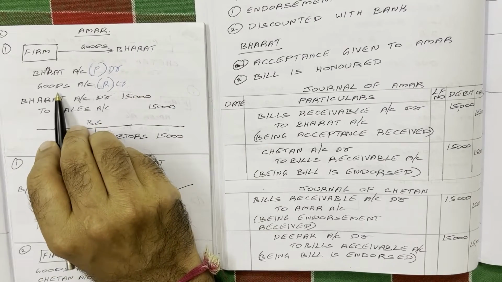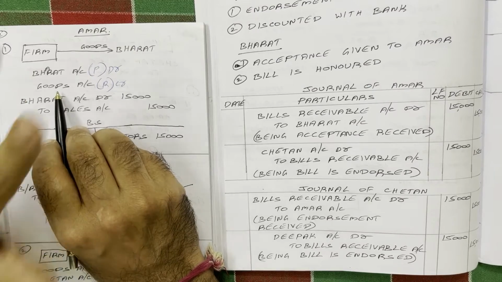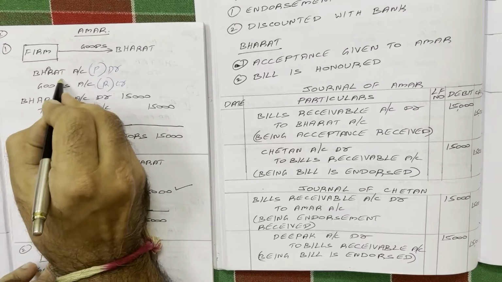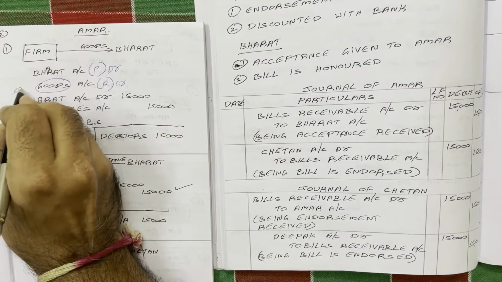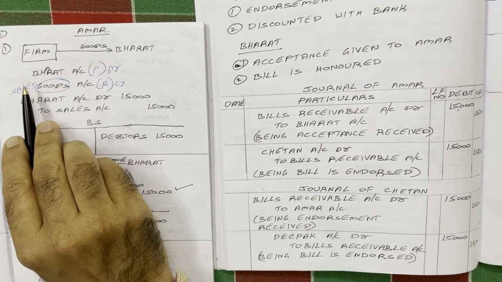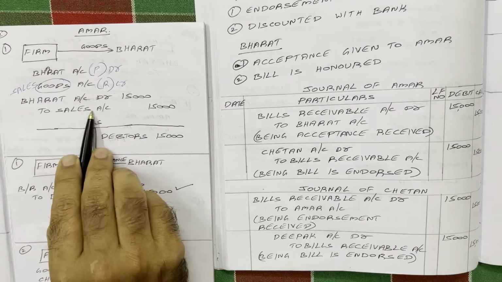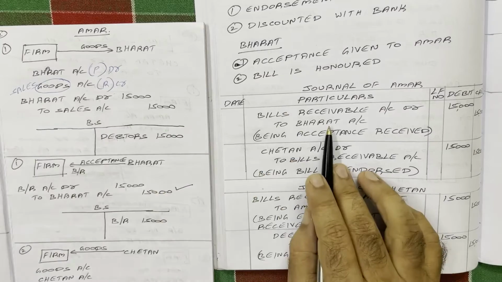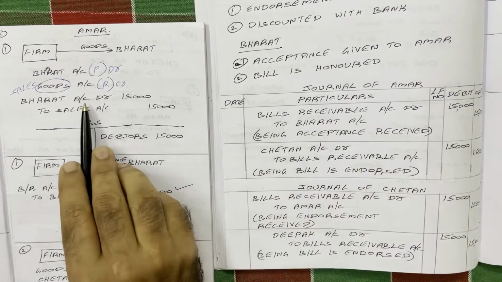The word goods comes in four cases: purchase, sale, purchase return, and sales return. So for more clarity, instead of the word goods, we should write the transaction name. We sold goods to Bharat, so the transaction is sale. Therefore the word sales comes. Final entry: Bharat account debit to sales account, 15,000, 15,000. This entry you need not write in the solution. I have explained it to clarify this first entry.